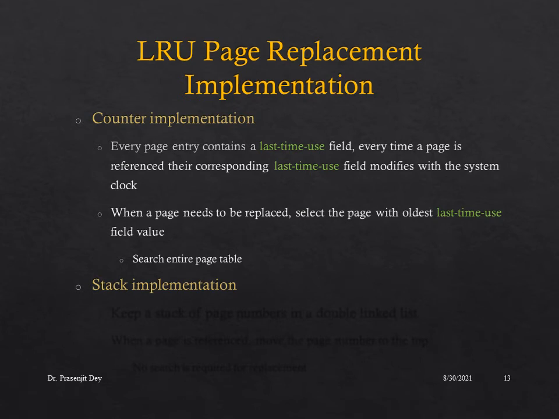The LRU page replacement algorithm can be implemented in two ways. One is counter implementation and another one is stack implementation. In counter implementation, every page table entry contains a last time used field. Every time a page is referenced, its corresponding last time used field is updated with the system clock. When a page needs to be replaced, we select the page with the oldest last time used value. But the drawback with counter implementation is that we need to search the entire page table for the replacement.